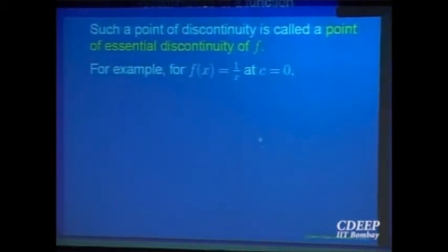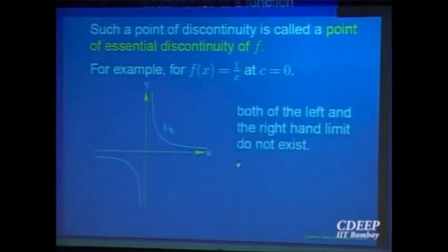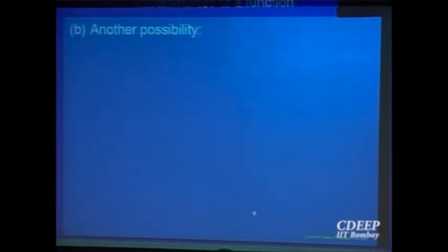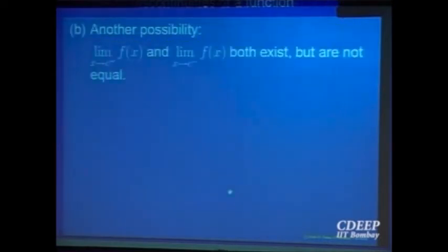For example, look at the function 1 over x. At the point x is equal to 0, both left hand and right hand limits do not exist. So this is a point of essential discontinuity for the function. What is the other possibility? Another possibility is that both left hand and right hand limits exist but are not equal. That is the only other way they can imply that the limit of the function does not exist.